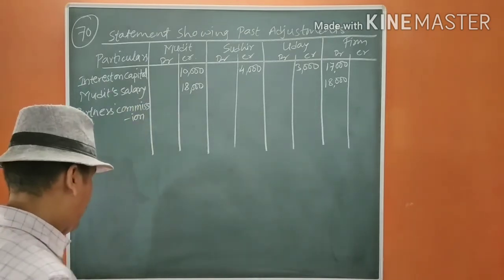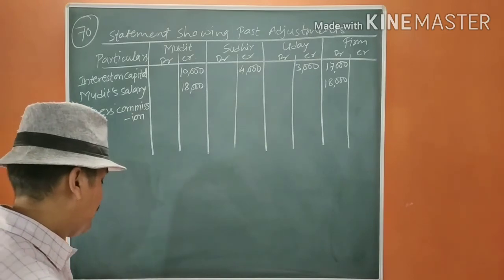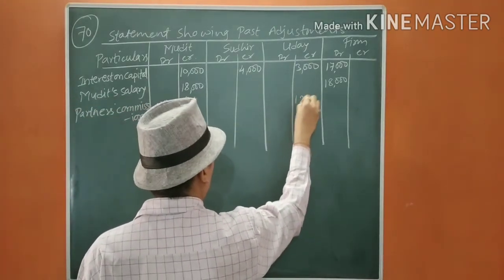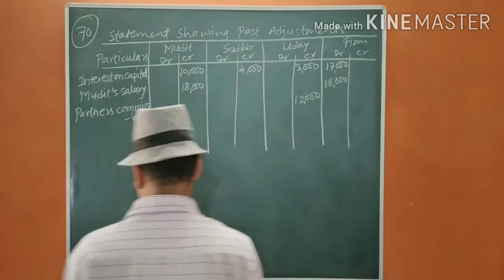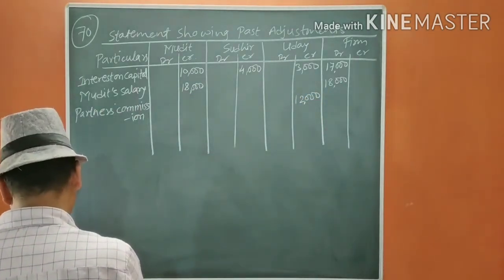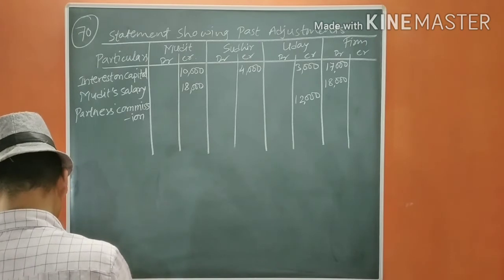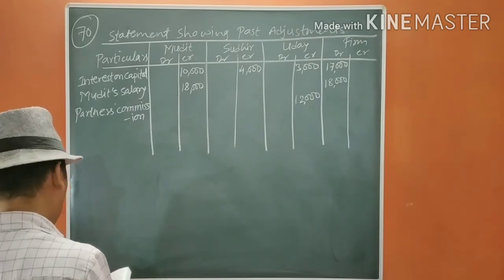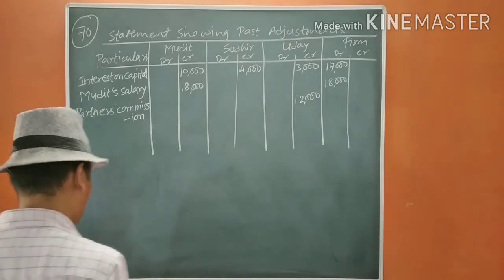Uday was allowed a commission of 12,000. It is directly given. Whereas Mudit was allowed a commission of 6%.